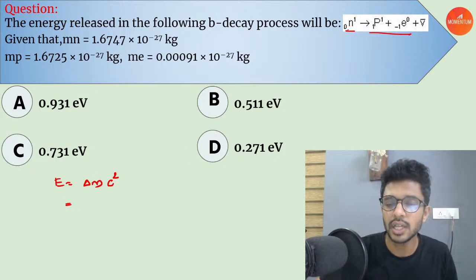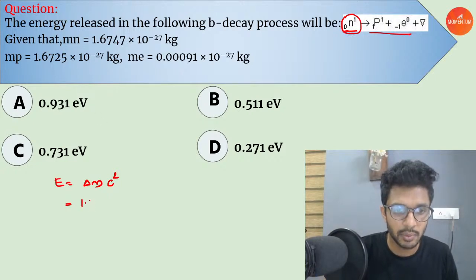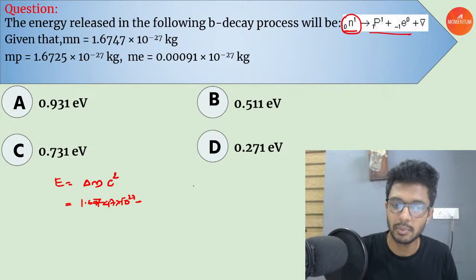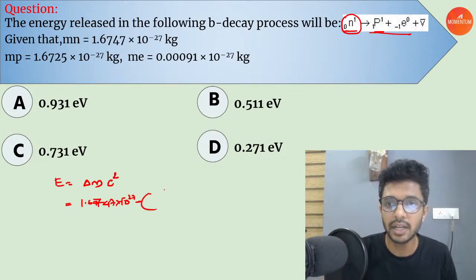So that is equal to the sum of mass of the reactants minus the sum of mass of the products. What is the mass of the reactant? That is the mass of the neutron, that is 1.66747 into 10 power minus 27, minus the mass of the proton and the mass of the electron, which we have on the product side.